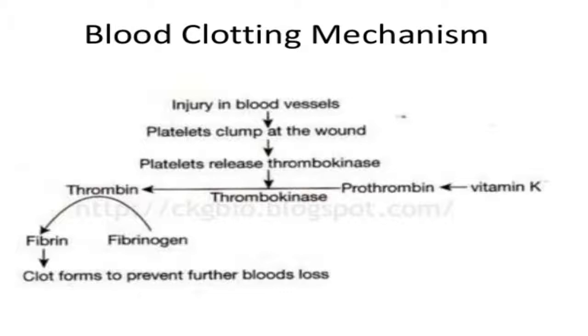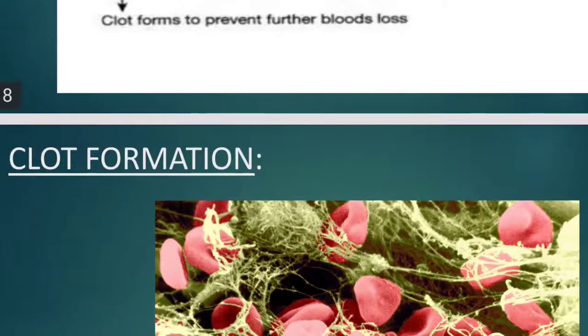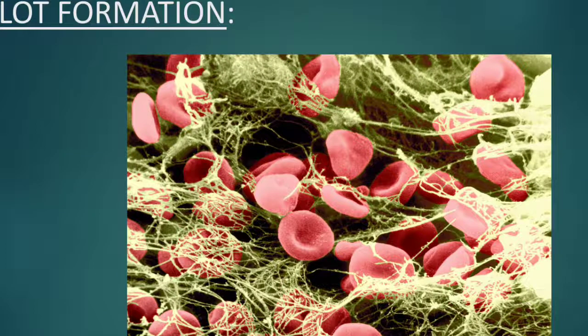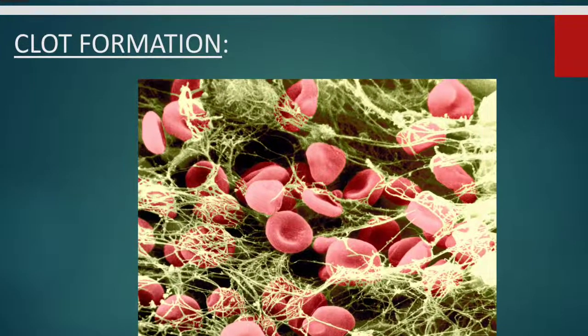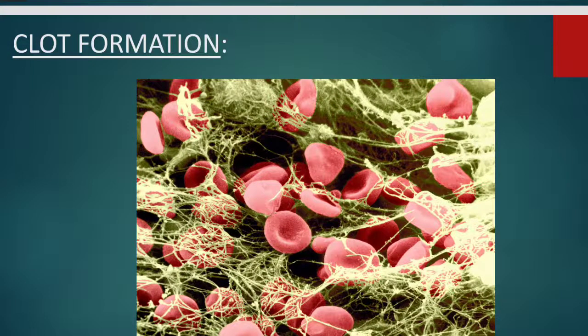The platelet secretes thrombokinase, thrombokinase converts prothrombin into thrombin, and thrombin converts fibrinogen into fibrin. The blood clot is formed like this. There is a network of fibrin.